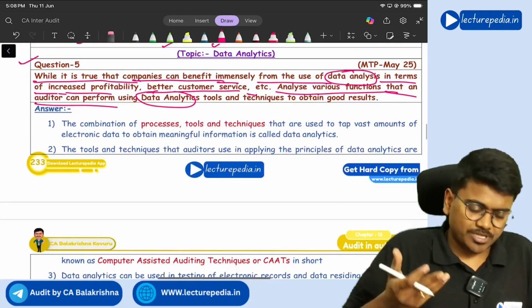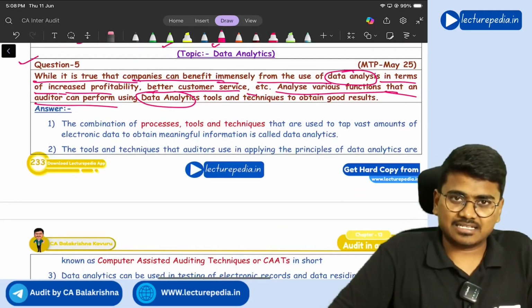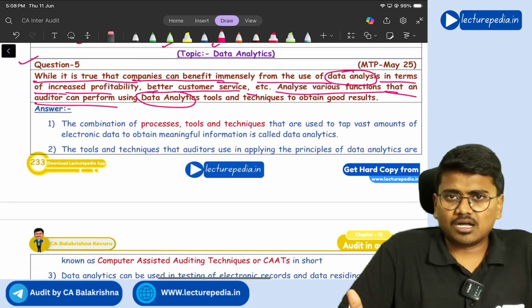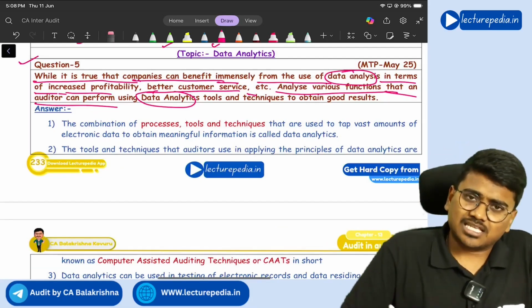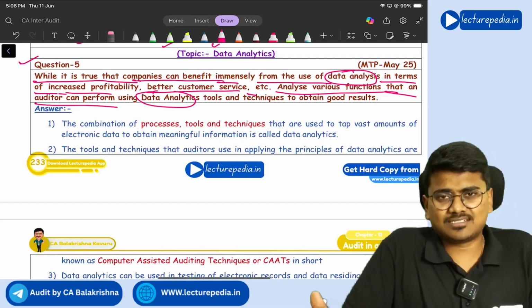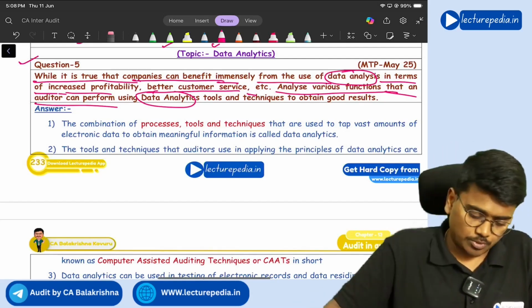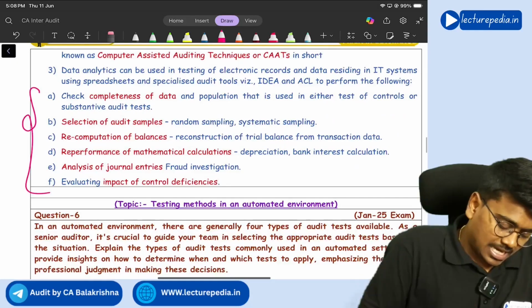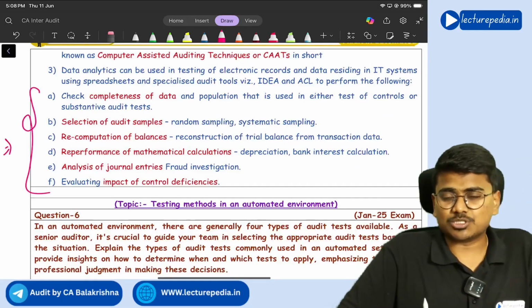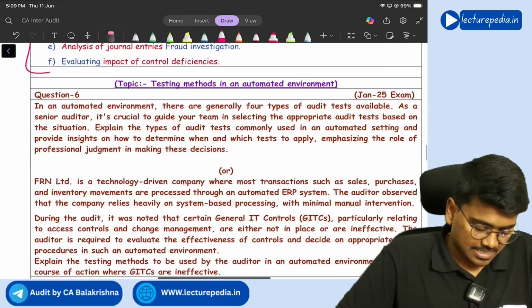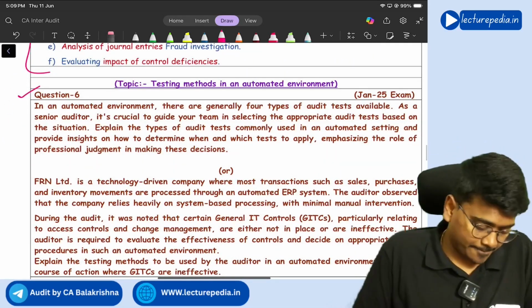And you need to explain what is meant by data analytics, and the tools and techniques used by the auditor for the purpose of data analysis. They are known as computer assisted audit techniques, CATs. These 2 points you need to write down and explain the purposes why the data analytics can be used by the auditor. That's it.